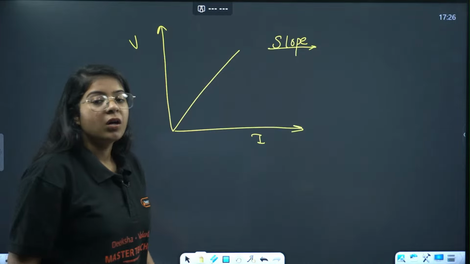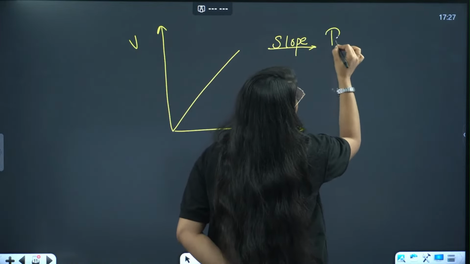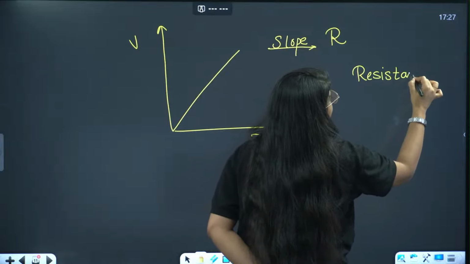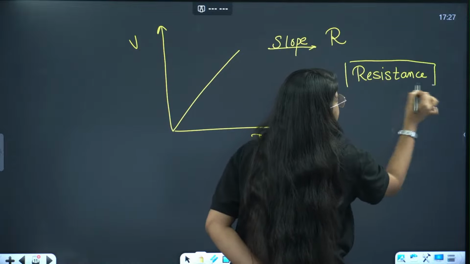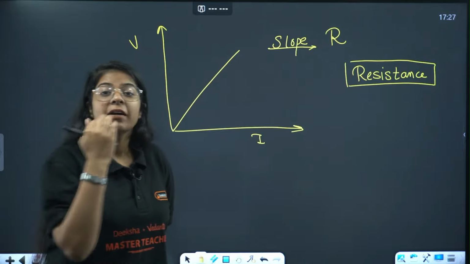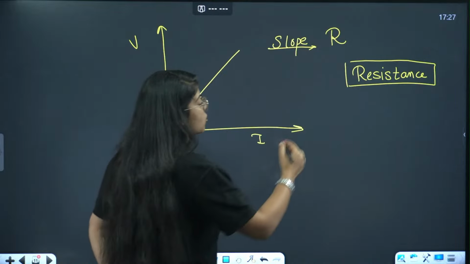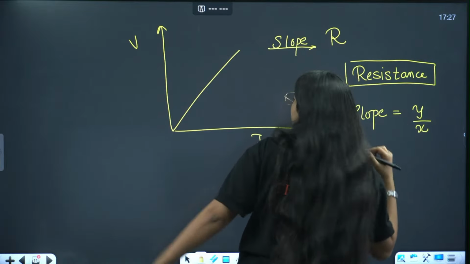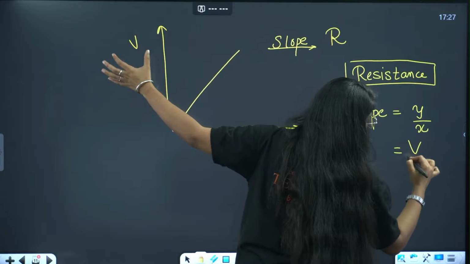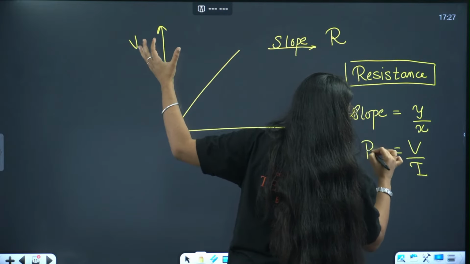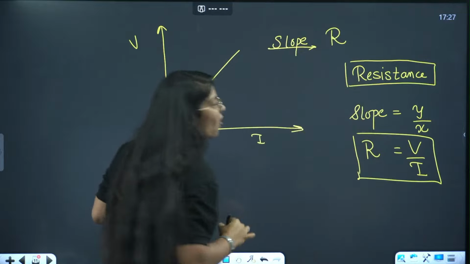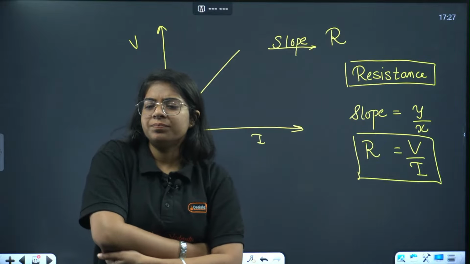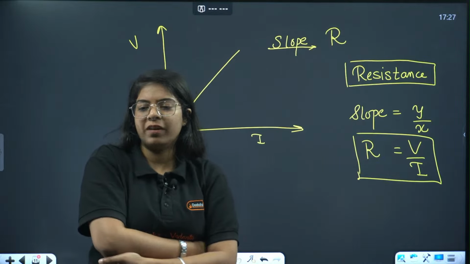बताओ बताओ. The slope is R. That is resistance. Ma'am, what is resistance? We'll study that in just the next slide. ठीक है? And slope is y component by x component, है ना? Slope of a graph is given by y component divided by x component. इधर y component क्या है? That is v, and x component क्या है? I. So slope is v divided by I for this case. Done? Done everyone? Yes, resistance. Very good, very good.